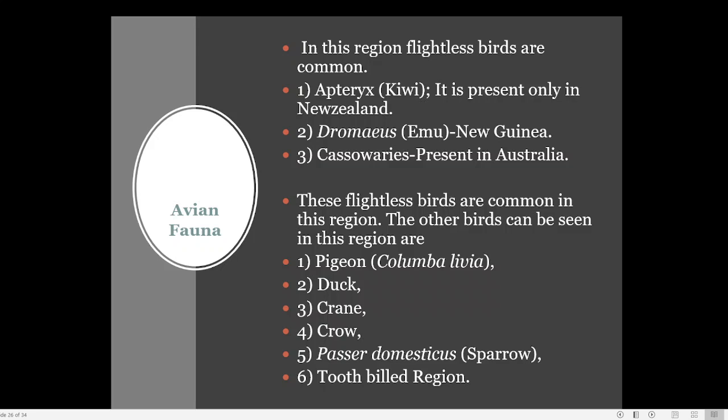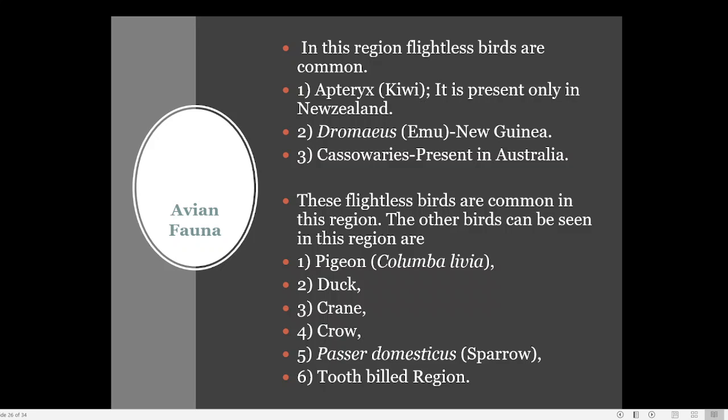Then coming to the bird population, mainly kiwi. Kiwi is famous, present only in New Zealand. That is why New Zealand people are known as kiwis. Then emu. Emu is now also common in many farms in Kottayam. Then cassowary is there. Cassowary is also from Australia. These are all flightless birds. They are not able to fly.